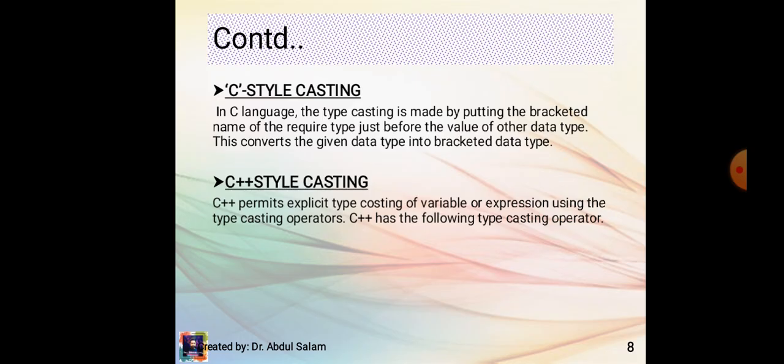C++ style casting. C++ permits explicit typecasting of a variable or expression using the typecasting operators. C++ has following typecasting operators: constant cast, static cast, dynamic cast, and reinterpret cast.